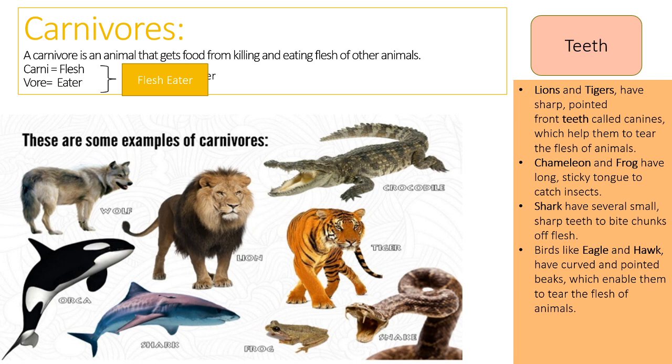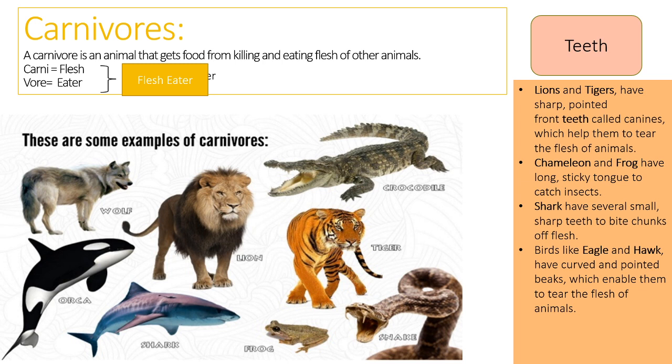And the frog is also 100% carnivore, and so is the chameleon. You all know the chameleon. It's called Usarvelli in Telugu. I don't know about Hindi. They have a long, sticky tongue which helps in catching insects. A frog sits here and an insect flies. How will it catch it? It will pop out its sticky tongue, the insect will be caught with it, and it will gulp it. Understood?